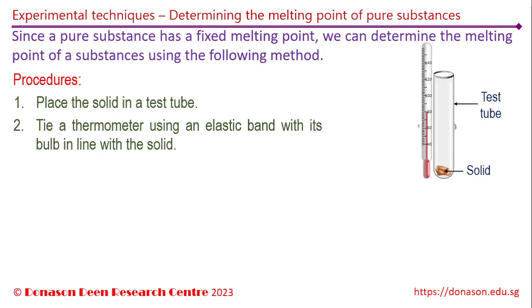Then, tie a thermometer using an elastic band or a rubber band with the bulb of the thermometer in line with the solid in the test tube. The placement of the bulb in line with the specimen is important so that it measures the temperature of the solid as accurately as possible.